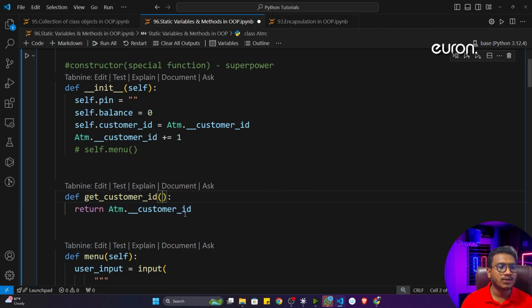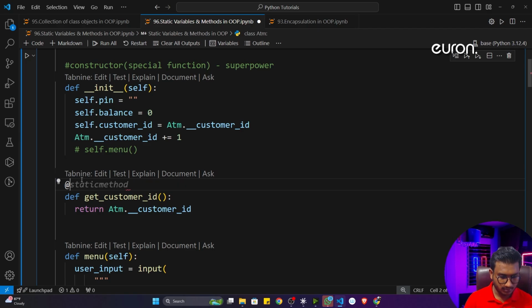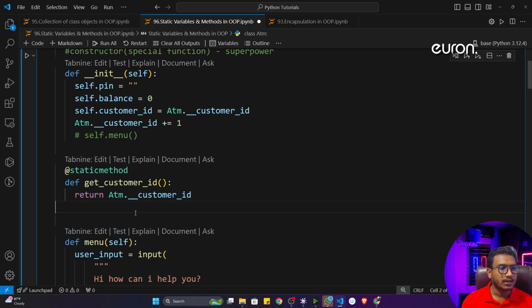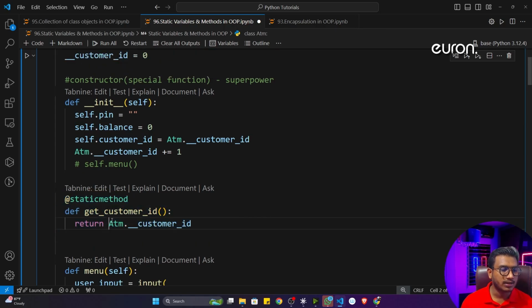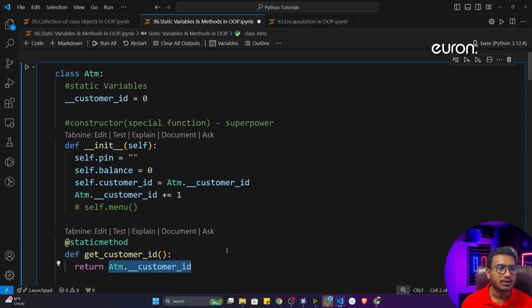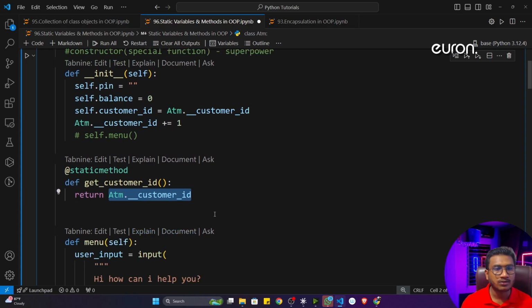Now if you are using this kind of function, this is called a static function. And to identify the static function, you can use one decorator called static method. Whenever you get this particular decorator, that means this syntax, you have to consider it a static method, and the variable you are returning is a static variable. So this is another super important concept inside OOP.